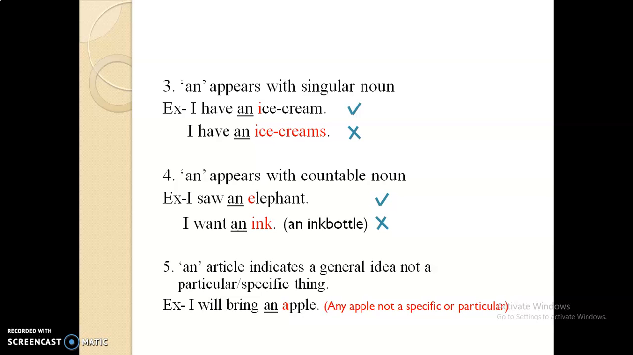Then number 5, the article an indicates a general idea, not a particular or specific thing. For example, I will bring an apple. Here we are talking about a general apple. We are not talking about a specific or particular apple, like the apple someone gave me yesterday. No, we are talking about a general apple. So we used I will bring an apple.